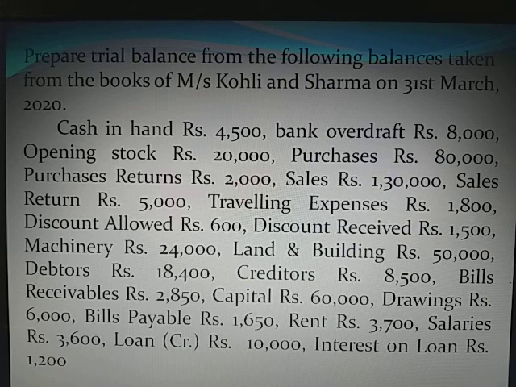Travelling expenses, expense. Discount allowed, it is an expense. Discount received is an income. Machinery, an asset. Land and building, it is an asset. Debtors, it is an asset. Creditors, it is a liability. Bills receivable, it is an asset. Capital is a liability. Drawings is amount taken by the proprietor for personal use, hence it is just opposite to capital.